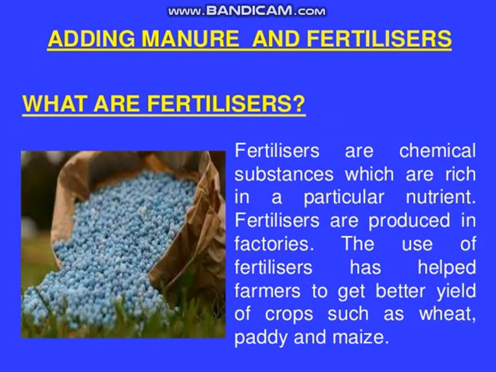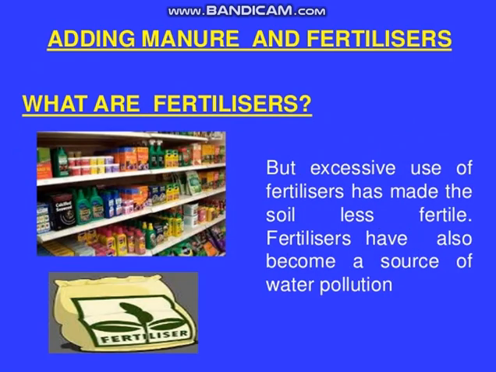Now, what are fertilizers? Fertilizers are chemical substances which are rich in particular nutrients. Fertilizers are produced in factories. The use of fertilizers has helped farmers to get better yield of crops such as wheat, paddy, and maize. But excessive use of fertilizers has made the soil less fertile. Fertilizers have also become a source of water pollution.